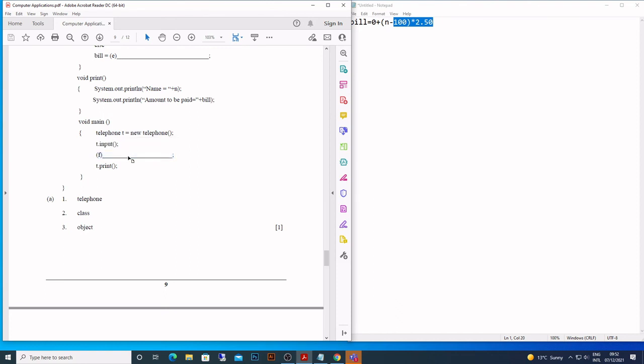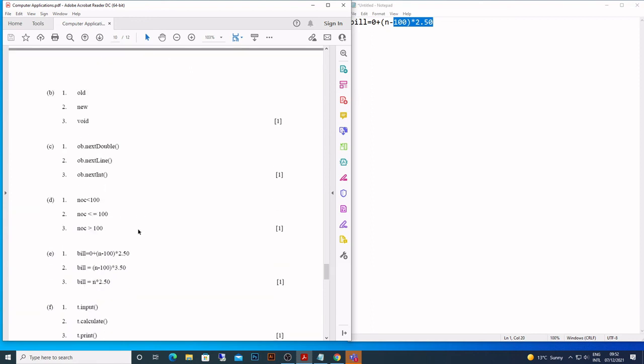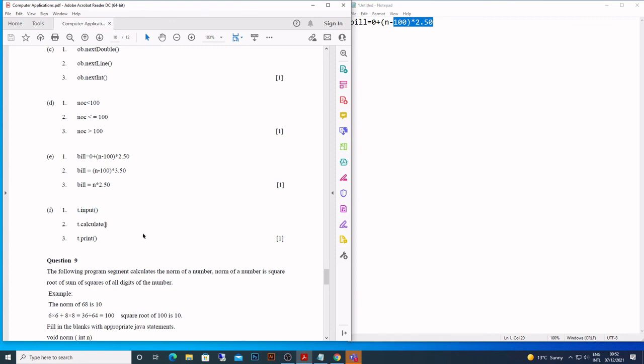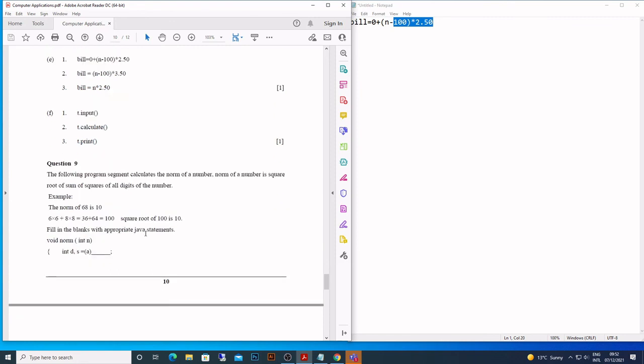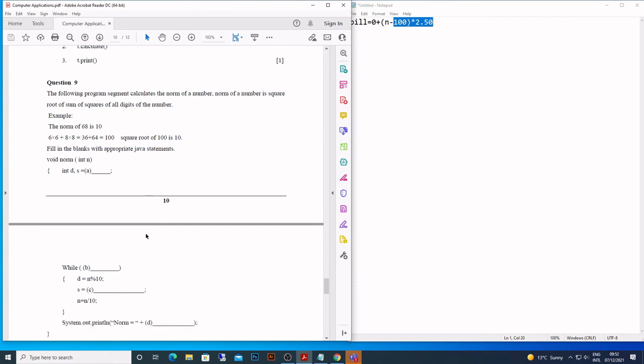And then comes here invoking the methods or calling the method. So two methods they've already written here that they have invoked, and the third one is t.calculate. So that's the third one, right? Let's come back to the last question, I think. And the last question here is